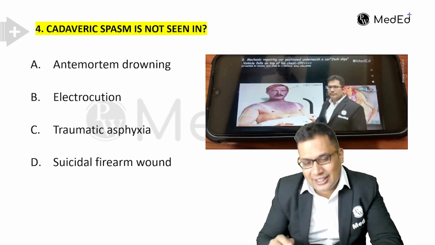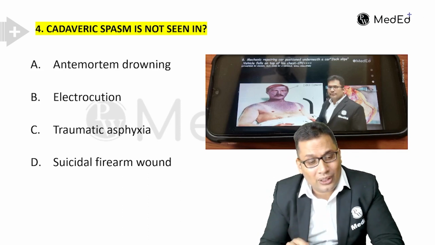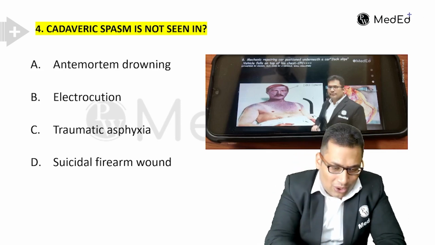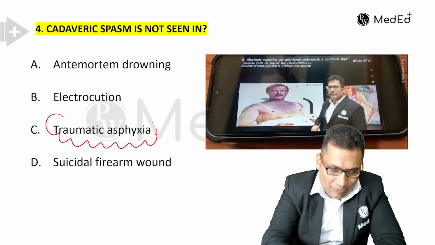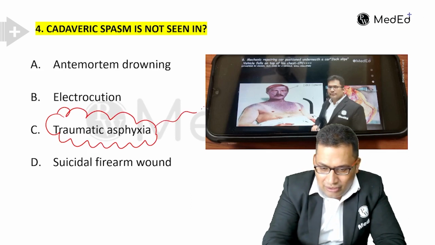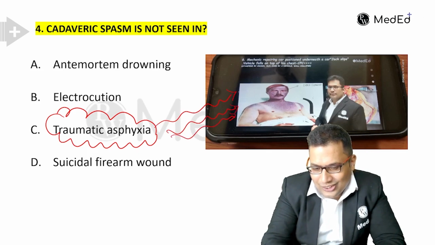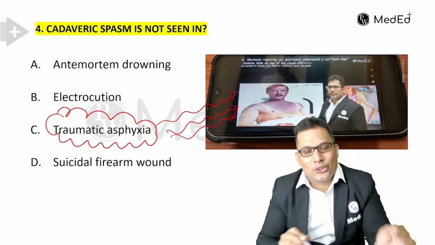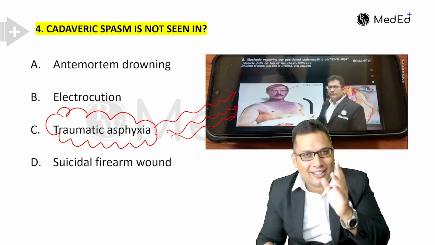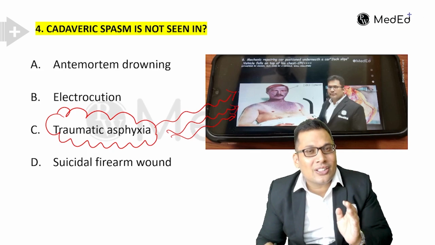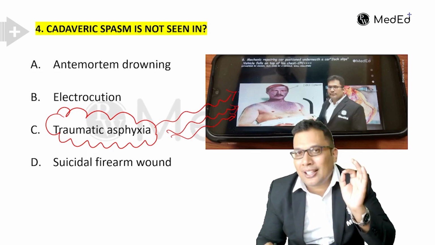It can be seen in antemortem drowning, suicidal firearm wound, electrocution, but not in traumatic asphyxia. Here we can see the exact lines from the rapid revision course. Traumatic asphyxia is characterized by a triad: deep cyanosis, petechial hemorrhages, and clear line of demarcation.